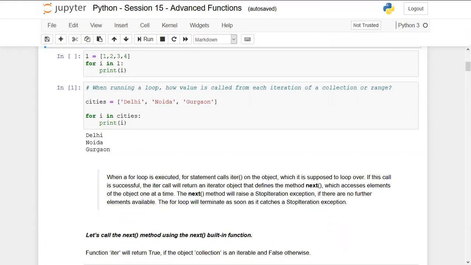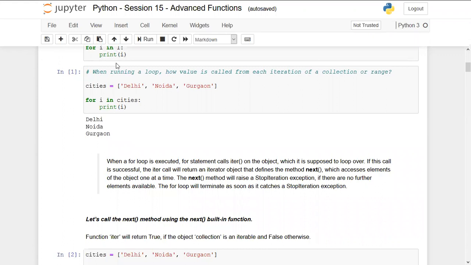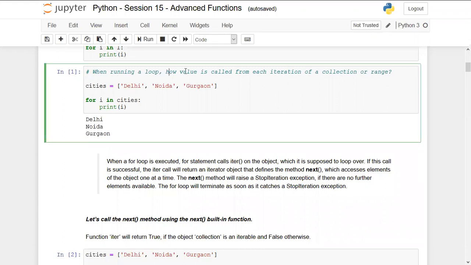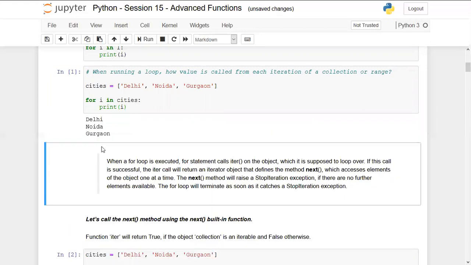So let's take some examples. When running a loop, how is a value called from each iteration of a collection or range? We have this list containing 3 elements, Delhi, Noida, and Gurgaon, and the collection name is cities.